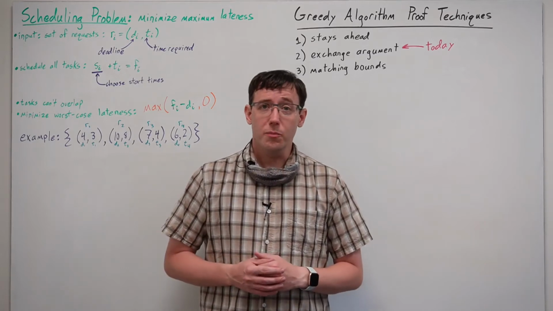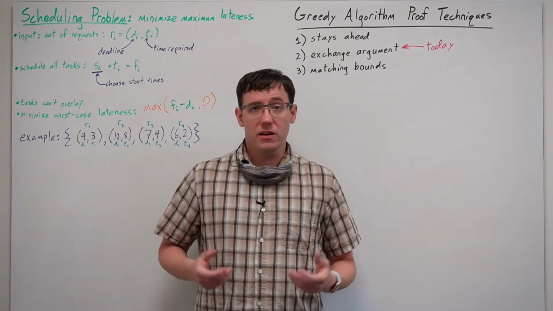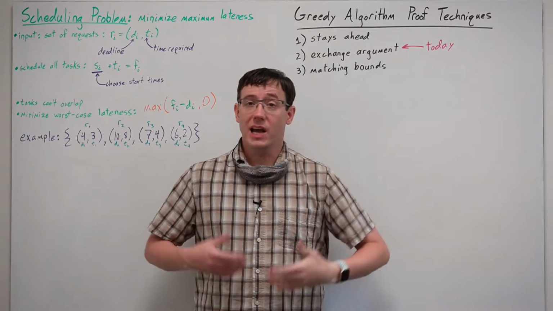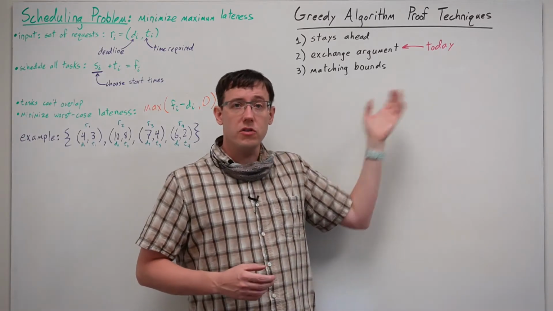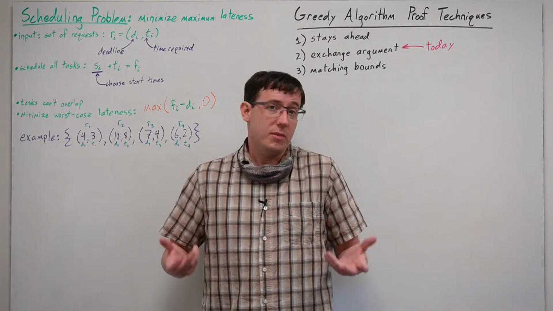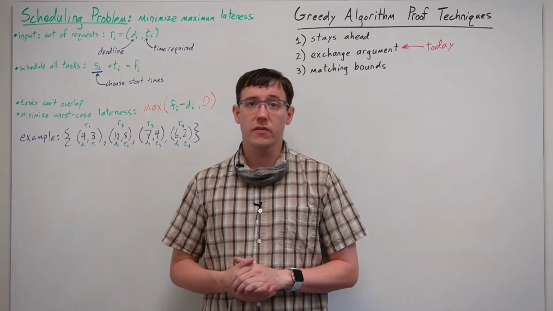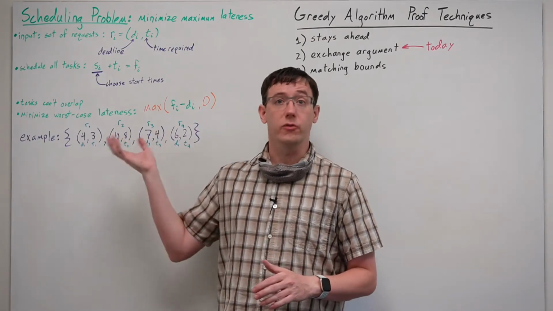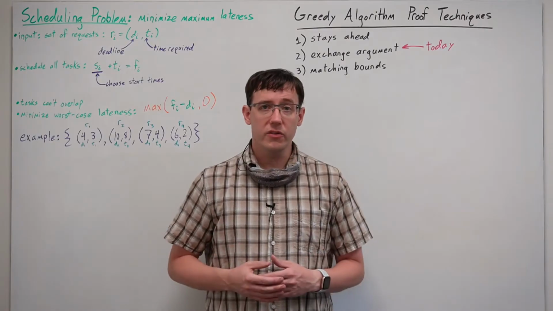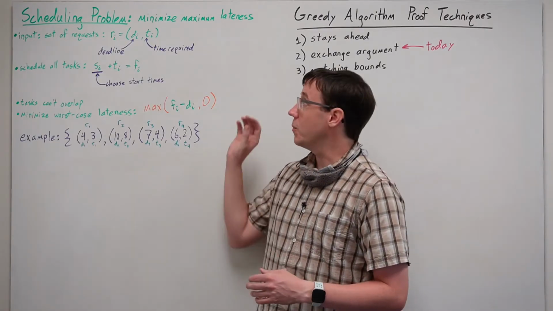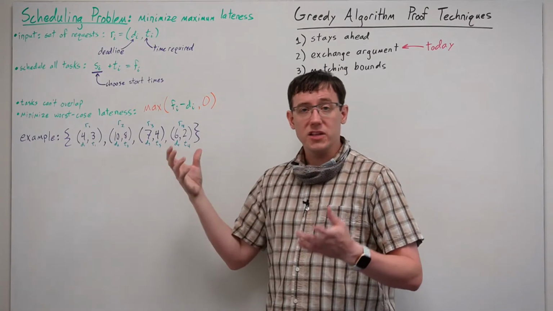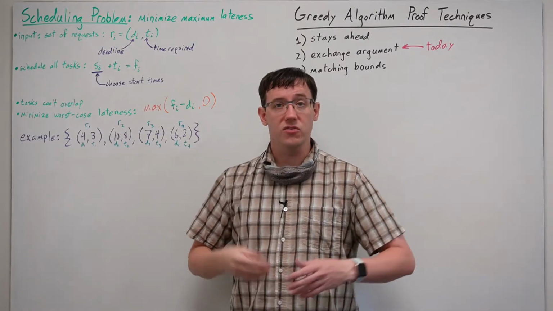Today we're continuing with proof techniques for demonstrating the correctness of greedy algorithms, and we'll be specifically focusing on exchange argument proofs. We'll demonstrate this by proving the correctness of a greedy algorithm for another scheduling problem. This time, the scheduling problem that we'll focus on is about minimizing the maximum lateness of a set of requests